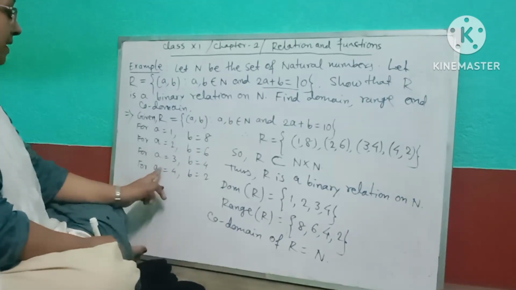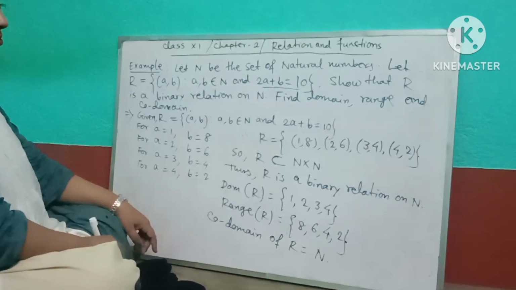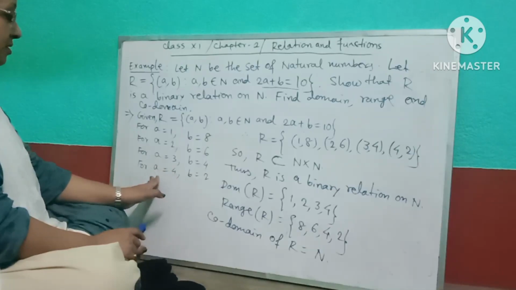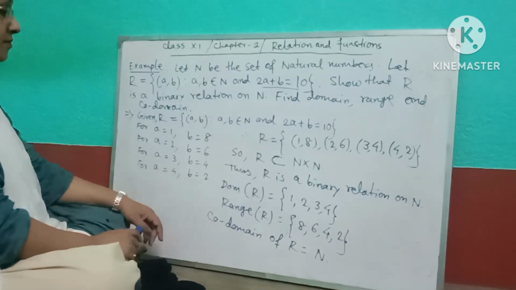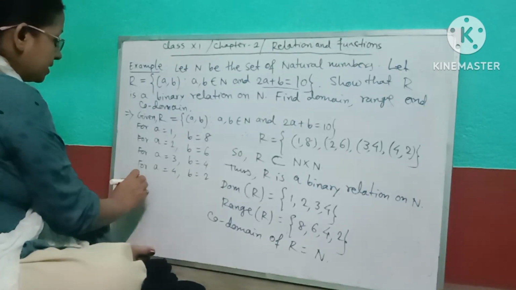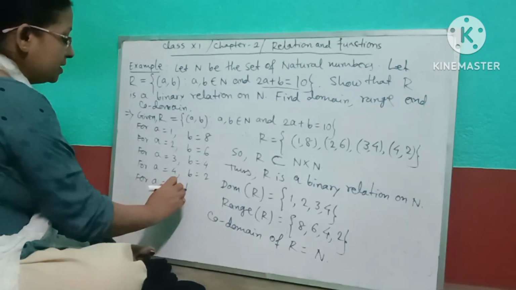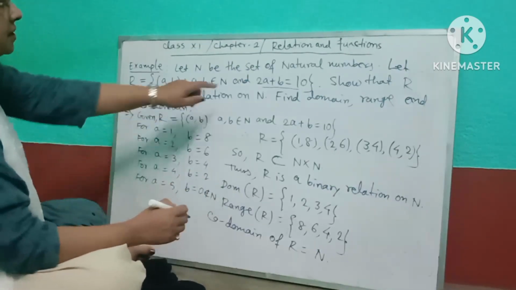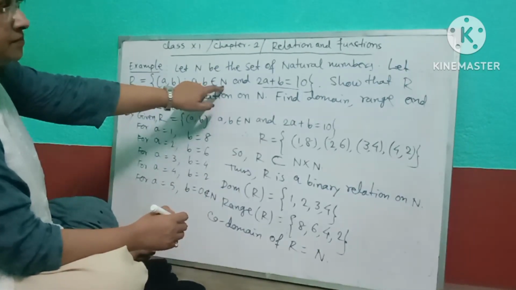And for a equal to 4, we are getting b equal to 2. Now, anyone can ask, if we take a equal to 5, then b equal to 0, but 0 does not belong to N. Here the relation is on the set N.